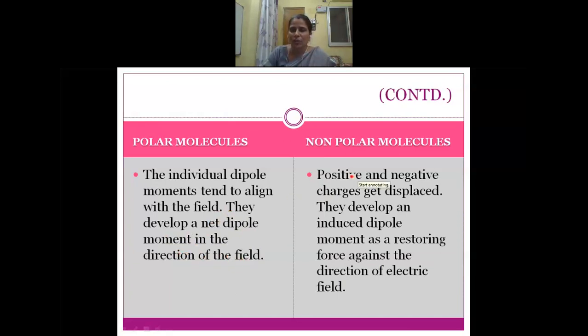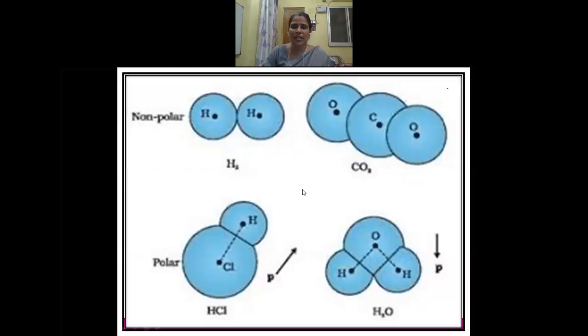But in the case of nonpolar molecules, the positive and negative charges get displaced and they develop an induced dipole moment, with a restoring force against the direction of the electric field. And these are the examples of polar molecules and nonpolar molecules.